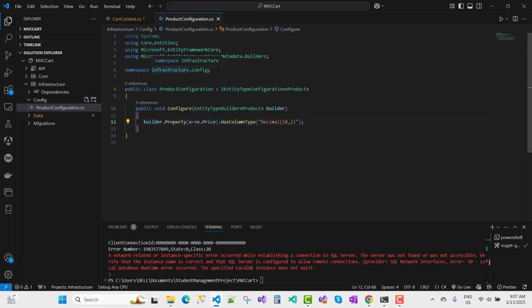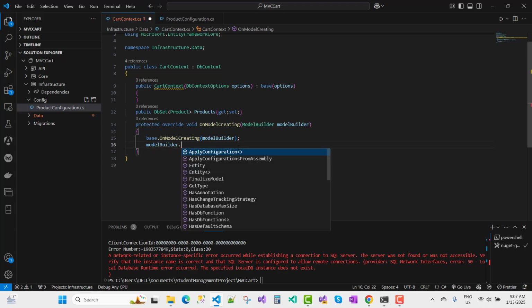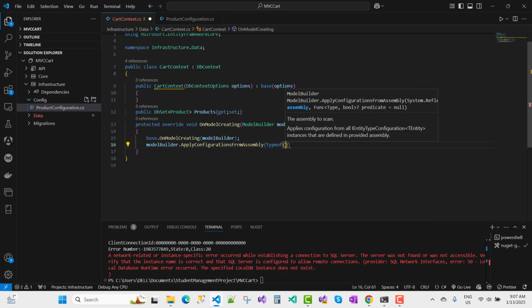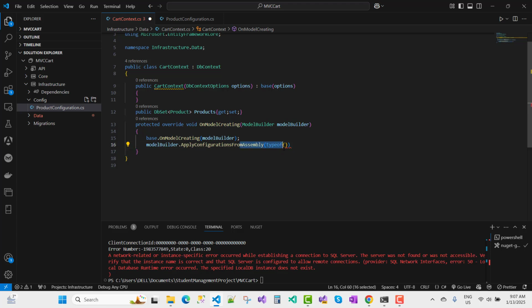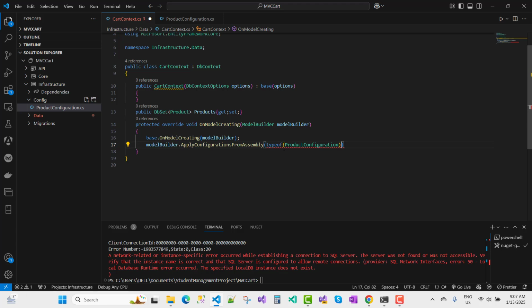Now I want to use this ProductConfiguration in your model creation. So use modelBuilder.ApplyConfigurationsFromAssembly, and the type, I mean to say ProductConfiguration is the class, it's a type. So you can use typeof(ProductConfiguration).Assembly. So that is the ApplyConfigurationsFromAssembly with the ProductConfiguration assembly here.